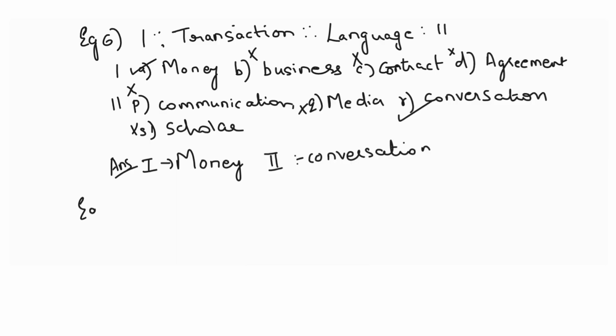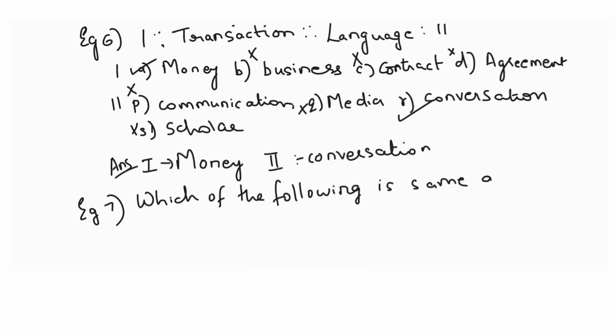Now the next example is of a little different type. The question is, which of the following is the same as rabbit, rat and mole?